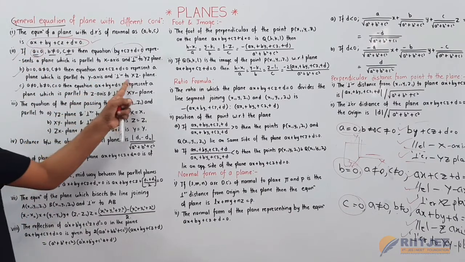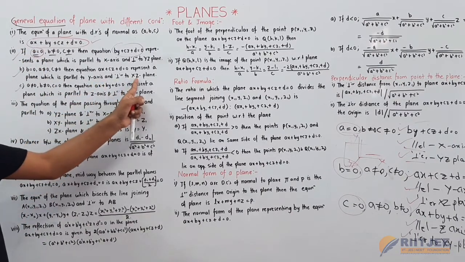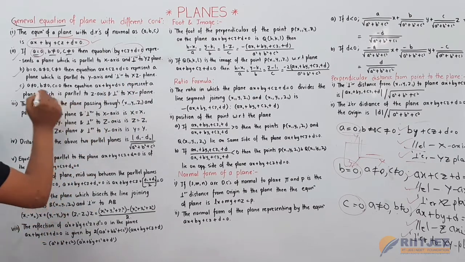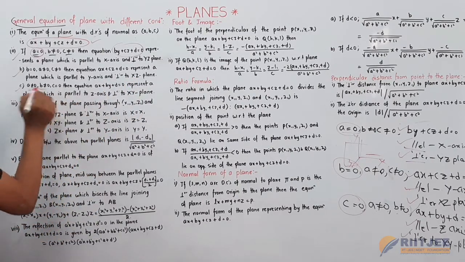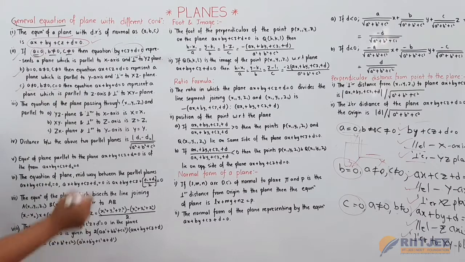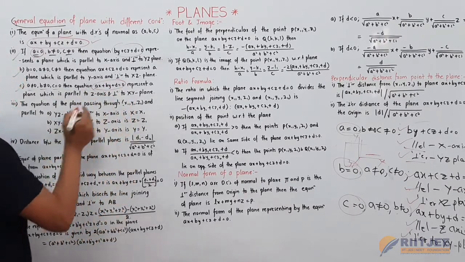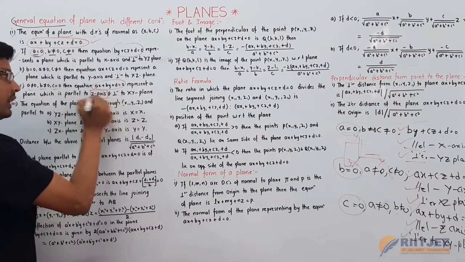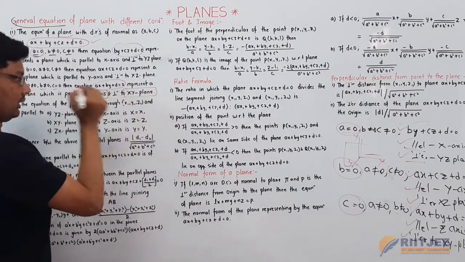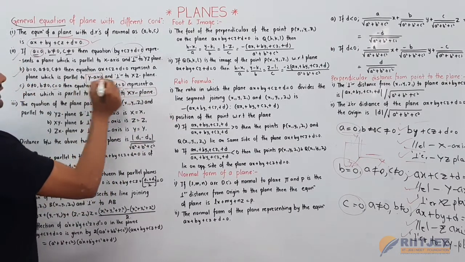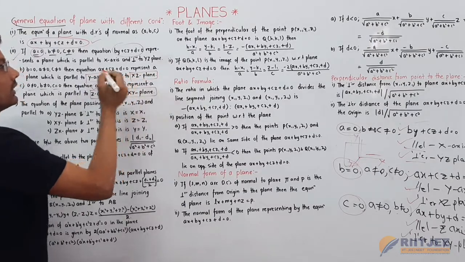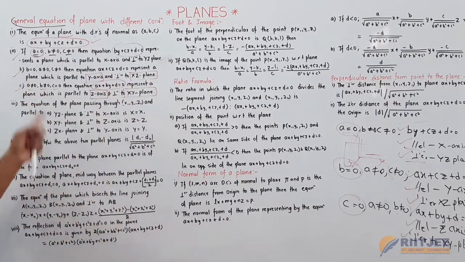It is parallel to the y axis and perpendicular to the xz plane. Similarly, a is not equal to 0, b is not equal to 0, c is equal to 0, then the equation of the plane is ax plus by plus d is equal to 0, parallel to the z axis and perpendicular to the xy plane. Here parallel to the y axis and perpendicular to the xz plane. Here we have 3 cases.